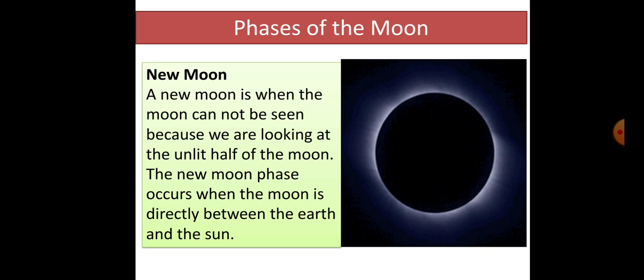First, start from new moon. New moon is one phase of the moon. A new moon is when the moon can't be seen because we are looking at the unlit half of the moon. The new moon phase occurs when the moon is directly between the earth and the sun. That means we can't see any moon. Fully dark night. From the picture you can easily understand this shape, this phase is called new moon.